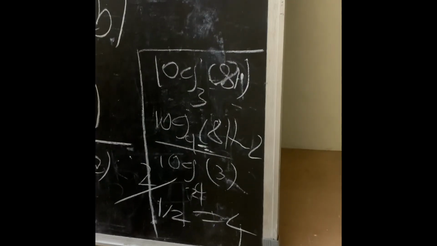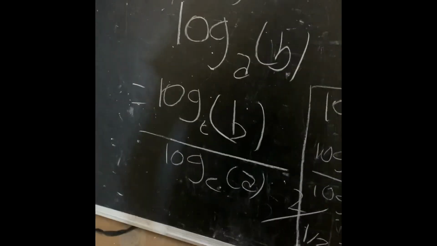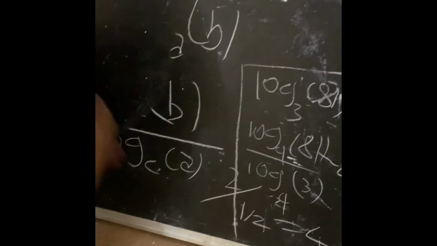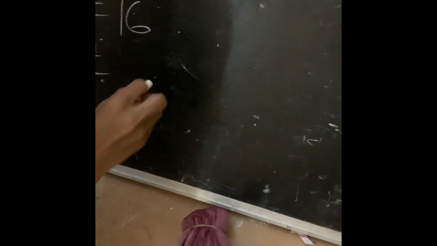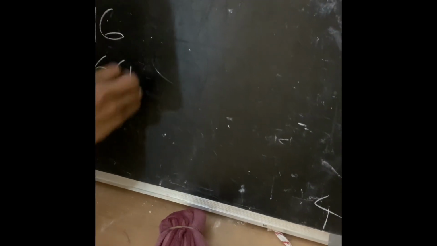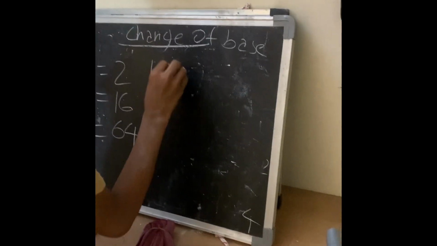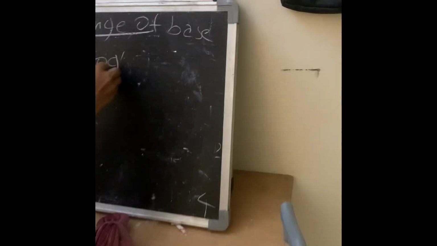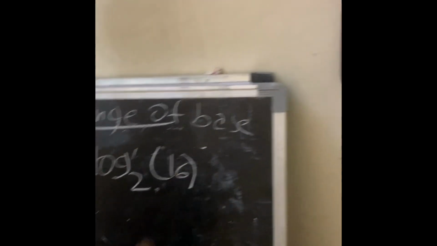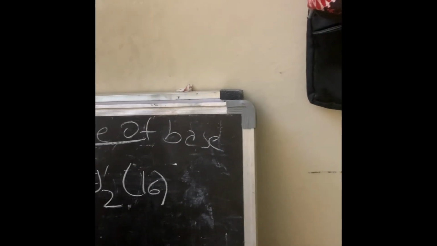Oh, is it? Yes. So can I put an example? Yes, please. So A is equal to 2, B is equal to 16, C is equal to 64. This is easy. You chose brilliant. So write your formula first, logarithm to the base 2.